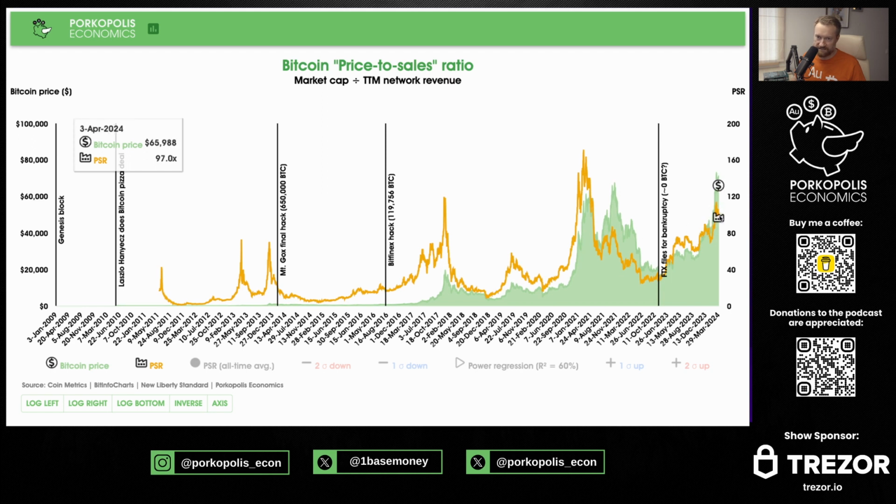And then we come to today, where the current PSR is about 197. Okay, so roughly, if you think in rough numbers now, the market cap of Bitcoin as of this recording is about $1.3 trillion. Divide that by $113 billion, which is the trailing 12-month miner revenue. This is an important figure because miners secure the network. All right, they don't control the network per se, but they definitely secure it.